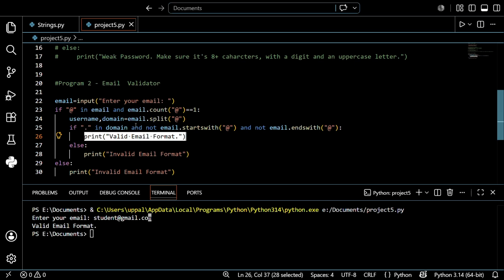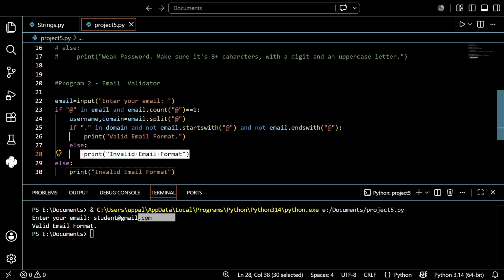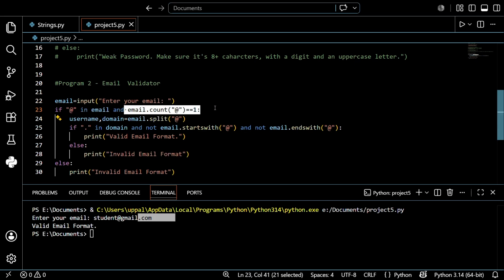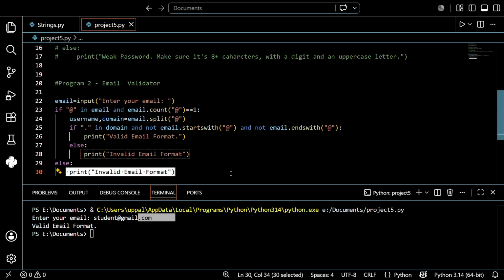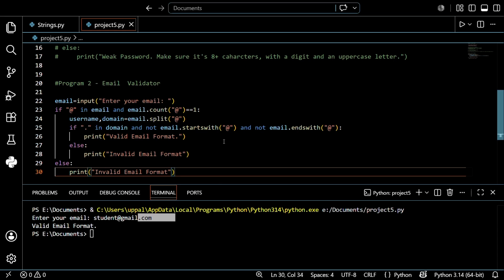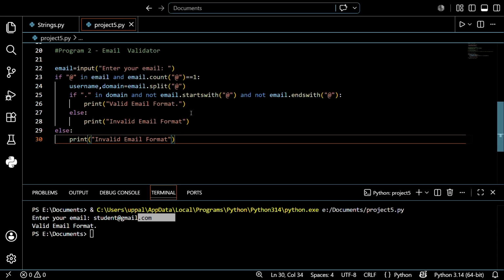If one of these is not satisfied, for example if you forgot .com, or if you start or end with @, then it shows the invalid email format. If the @ is not in the email, and the count is not equal to 1, then it shows invalid email format. I hope you understand. So this is what we discussed.